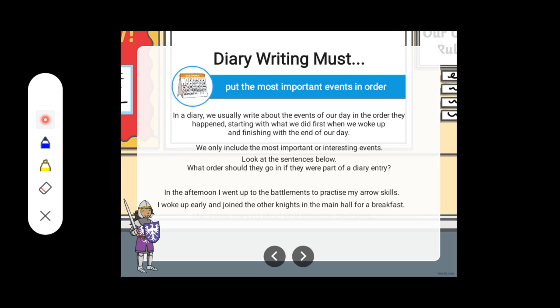Now here you can see that the sentences are not arranged in a proper manner. Sometimes we can't understand what happened in the beginning and what at the last. In the afternoon, we went up to the battlements to practice my arrow skills. I woke up early and joined the other knights in the main hall for breakfast. I fell asleep worrying about what tomorrow could bring. I spent the morning practicing sword fighting in the castle yard. So here you can see the arrangement of the ideas is not in proper order. Actually, from when we woke up in the morning till we slept, we have to arrange our work in a proper sequence.